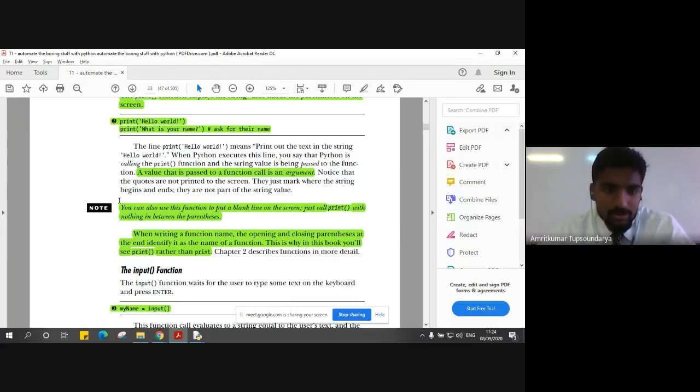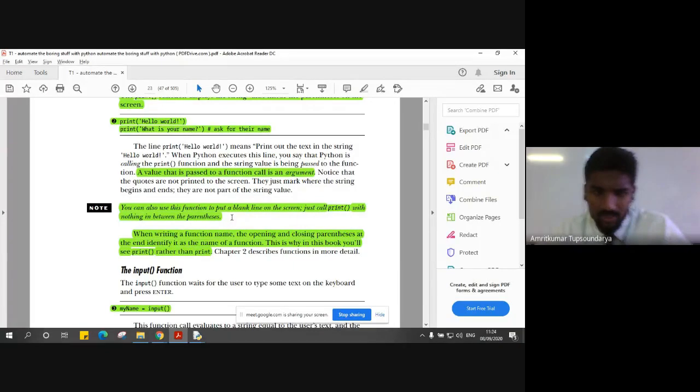Here you can see there is a note given by the author that we can also use the print function to put a blank line. Let's say you want to put a blank line, just a next line, on the screen. We can just call the print statement with nothing given as the argument, no parameters passed to it, and just a print statement enclosed within the parentheses will give you the new line, right?